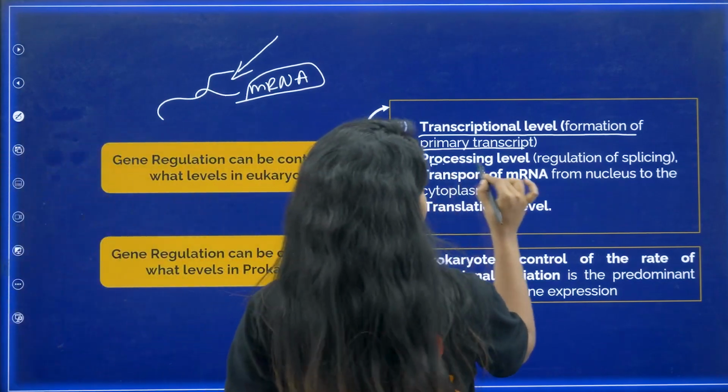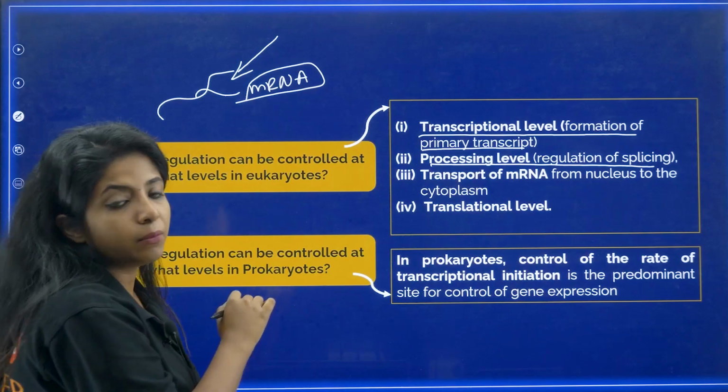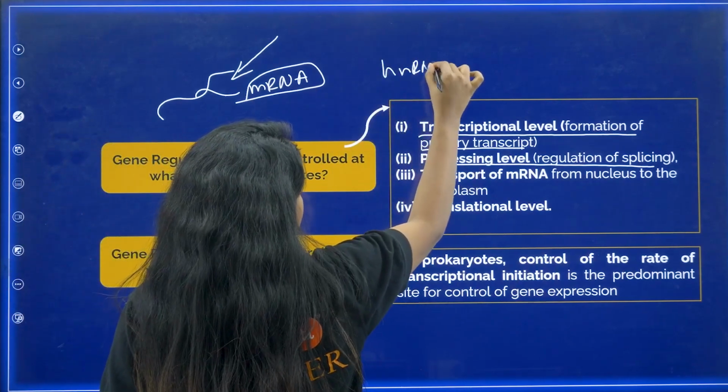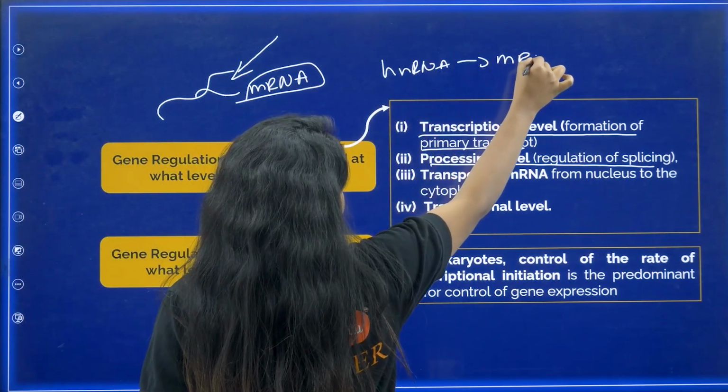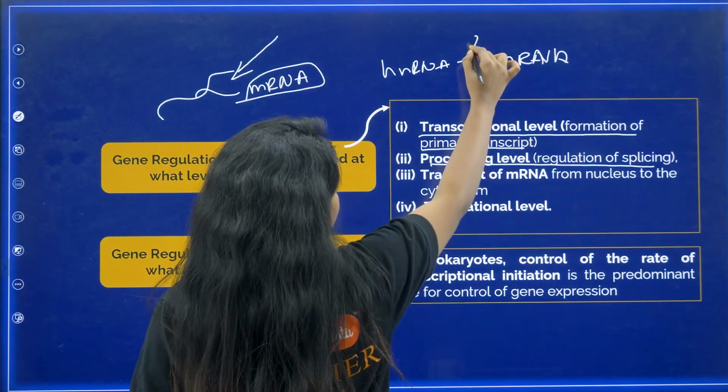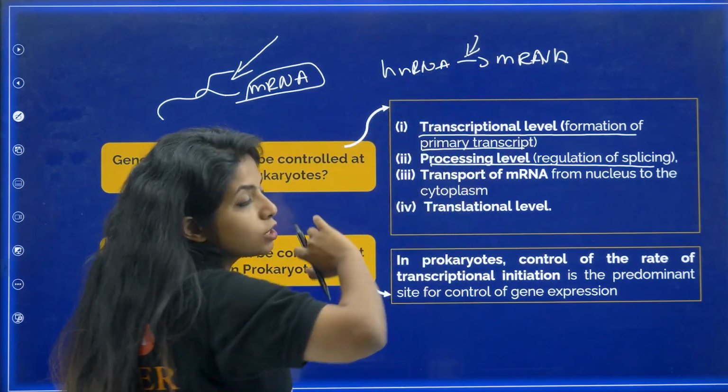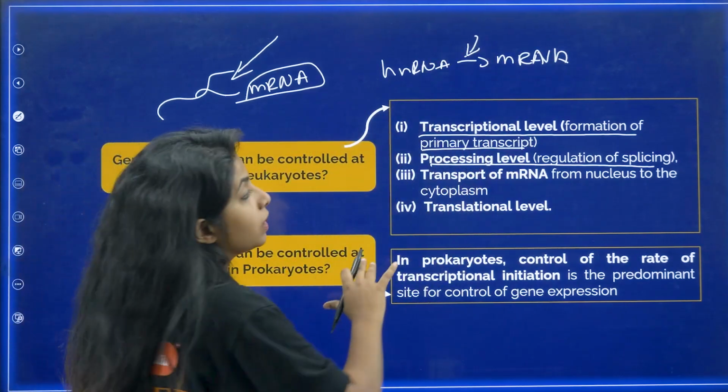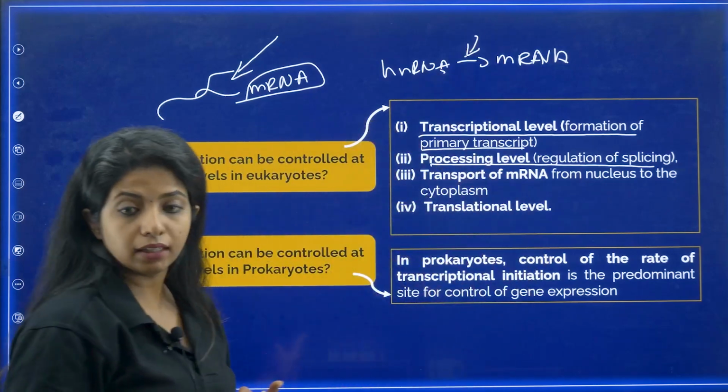Second, processing level. It is not directly forming mRNA, right? It is hnRNA, which then later forms mRNA. So, I can control the process by controlling the processing: splicing, tailing, capping and everything can be controlled over here. This is the second thing that can be done.